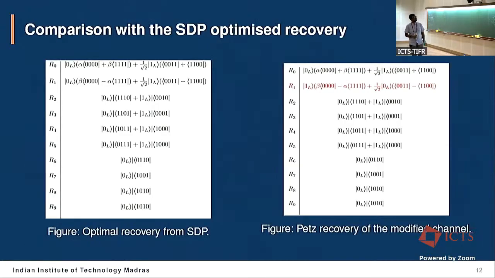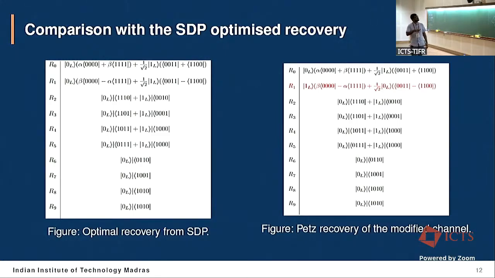We also look at whether there are any differences between the optimal recovery that we obtain from the SDP and the optimal recovery that our PETS map gives us.